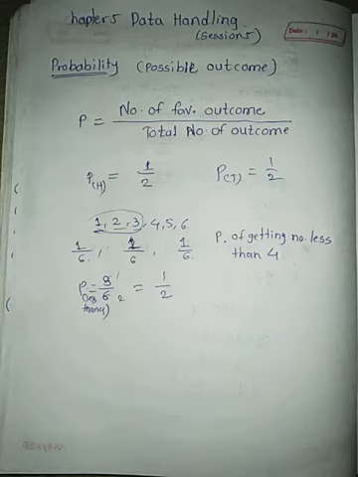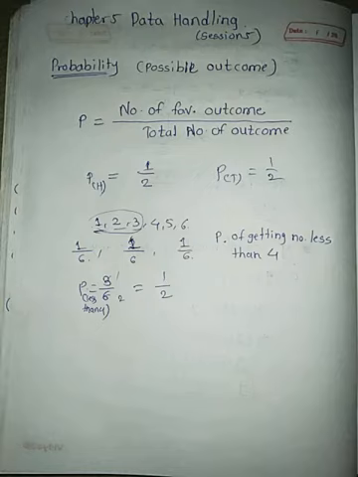Like that, suppose playing cards are there. In that, 52 playing cards are there. The A's are 4, 2 number cards are 4, 3 number cards are 4.